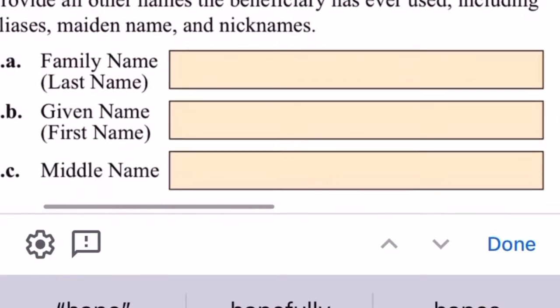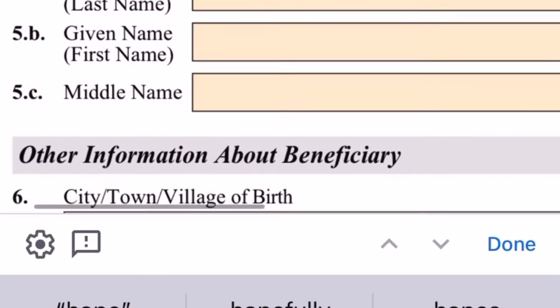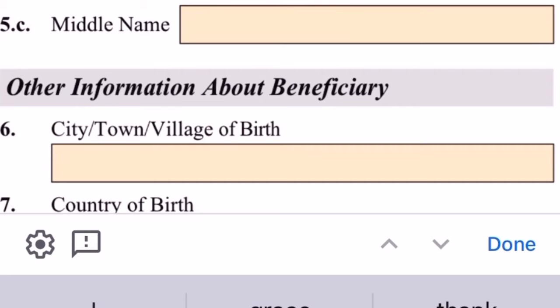If you don't have a middle name, not applicable, doesn't apply to you, you can leave it blank. Other names used, if any. This is very important. 5A, 5B, and 5C. Now that she is married, she has to put the name of her husband here because she wants to acquire her husband's last name, which is Morrison.